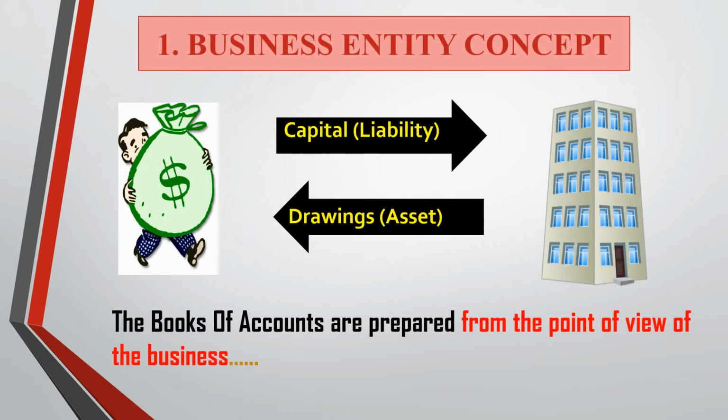The first important concept is the business entity concept. This concept refers to the owner and the company being separate entities. When the owner puts money into the company as capital, the company is liable to the owner. As well, when he withdraws from the company as drawings, which are used for personal use, the owner is liable to the company. Hence, the books of accounts are prepared from the point of view of the business, not the owner.